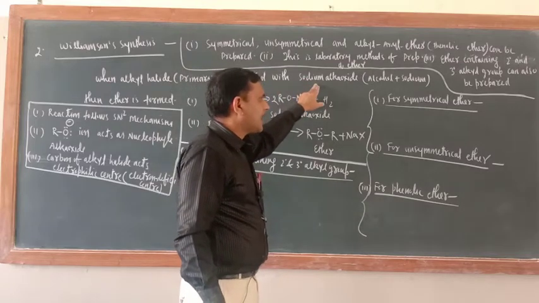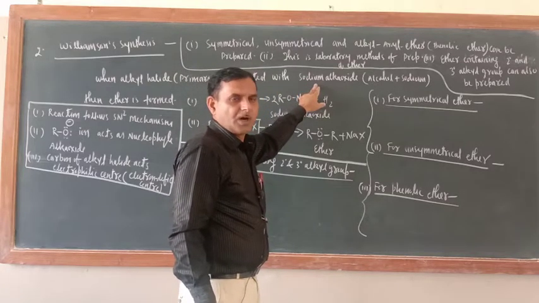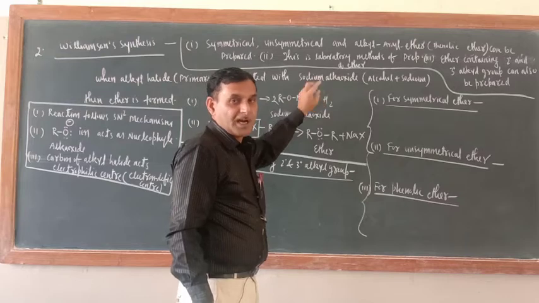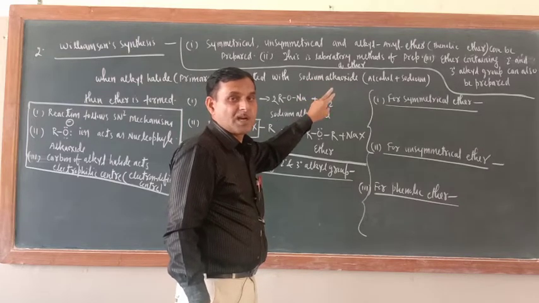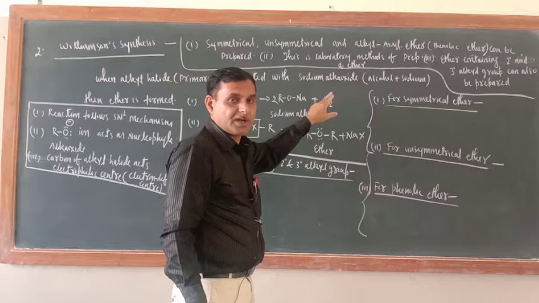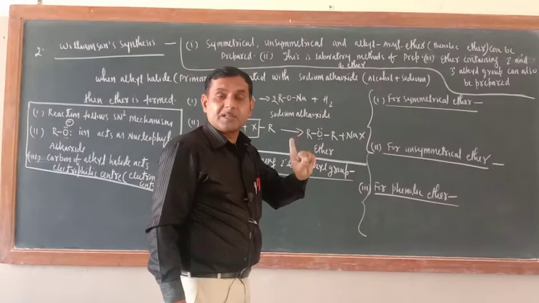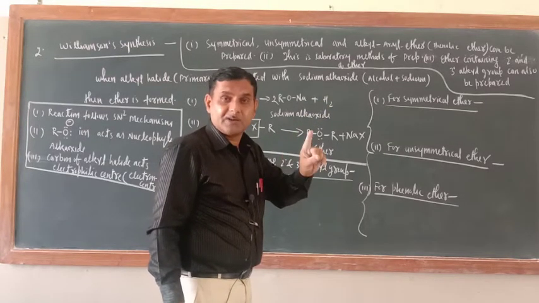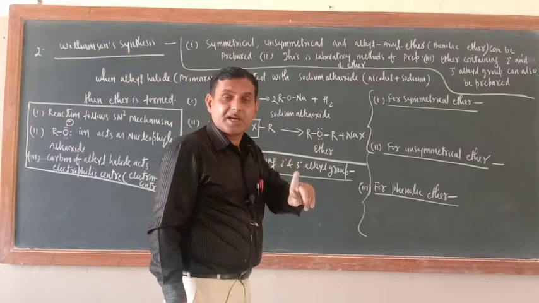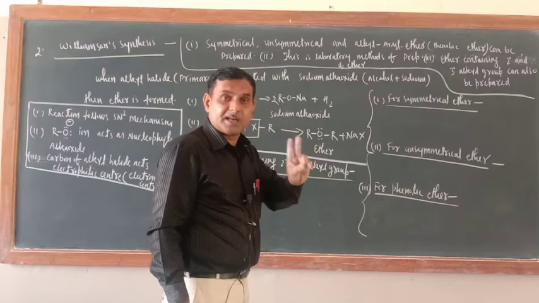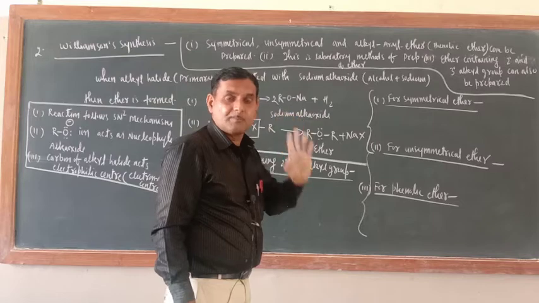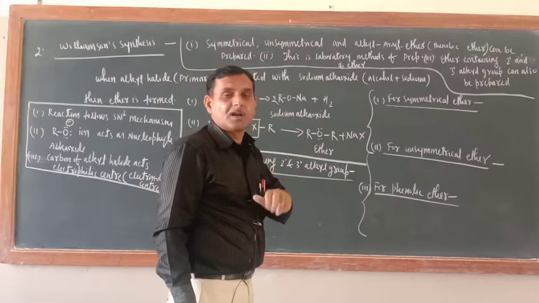What is sodium alkoxide? Alcohol, you know alcohol reacts with sodium, and this reaction proves that alcohol is also acidic in nature. But alcohol cannot react with NaOH, phenol reacts with NaOH. So what does this indicate? This indicates that phenol is a better acid than alcohol, correct or not?